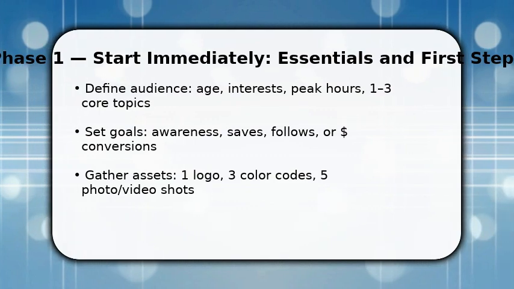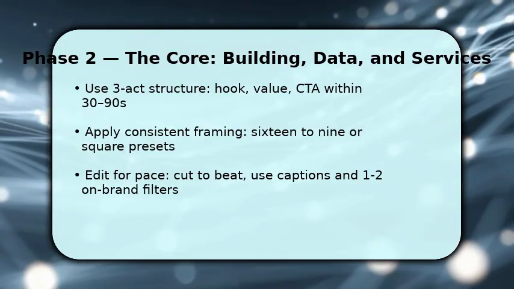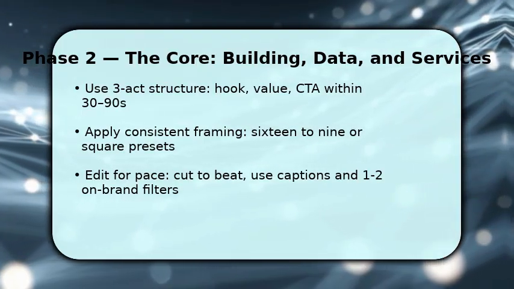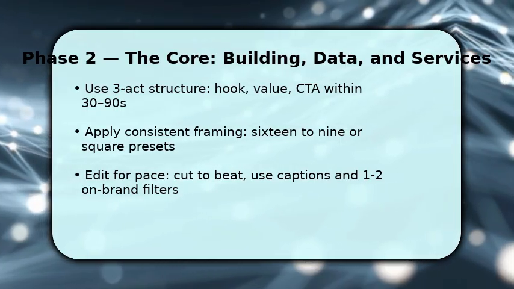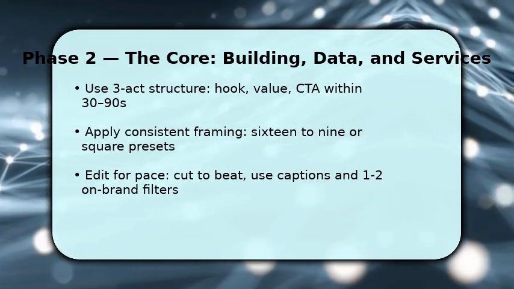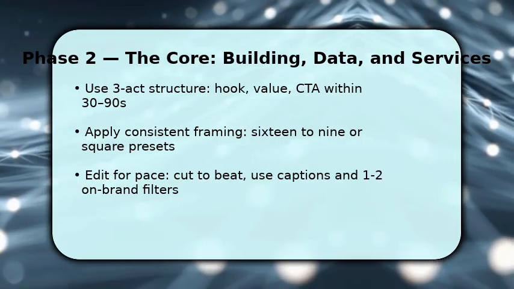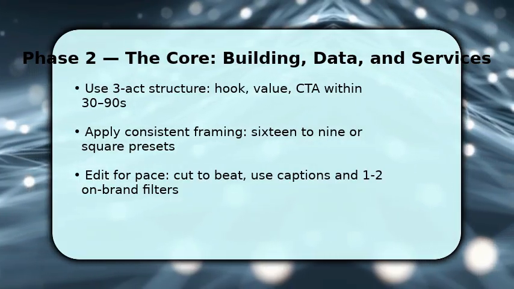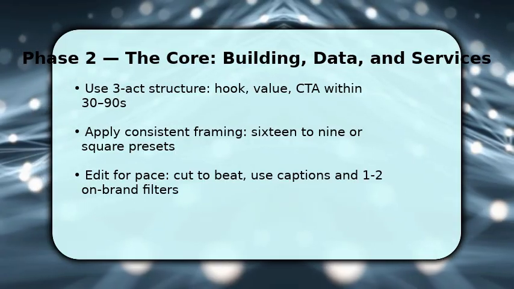You now execute the plan with intentional production choices. Start every clip with the hook, follow immediately with the quick value section, and end with a clear CTA. While shooting, alternate wide, medium, and tight shots to give editors options. Once filmed, edit to a rhythm, trim dead air, match cuts to beats, and add captions for silent viewers. Make sure color and typography stay consistent across posts so your grid reads like a cohesive brief.